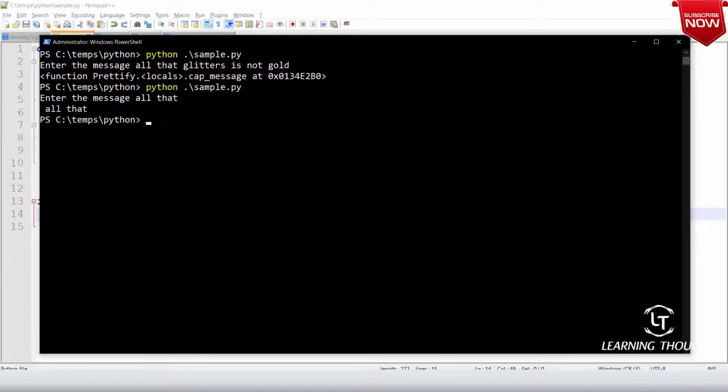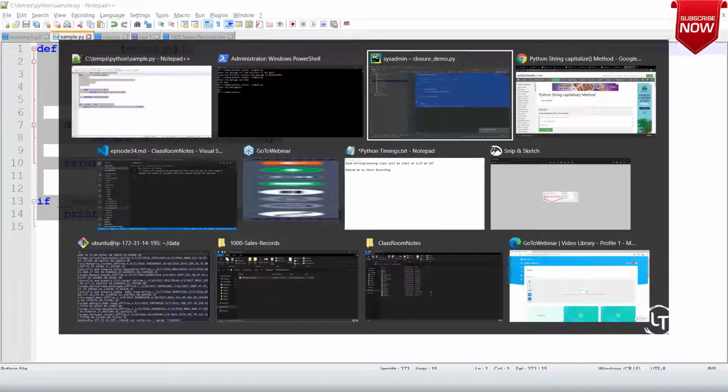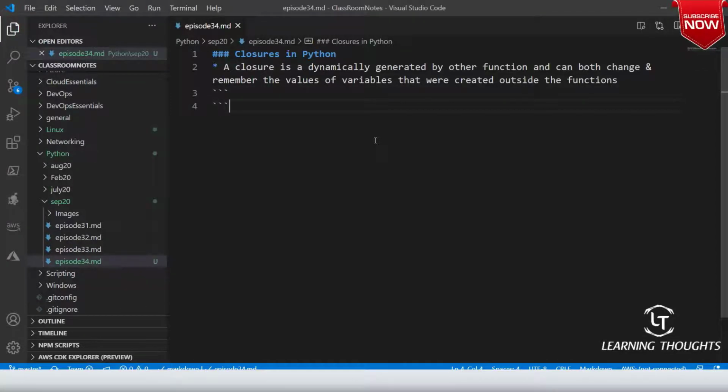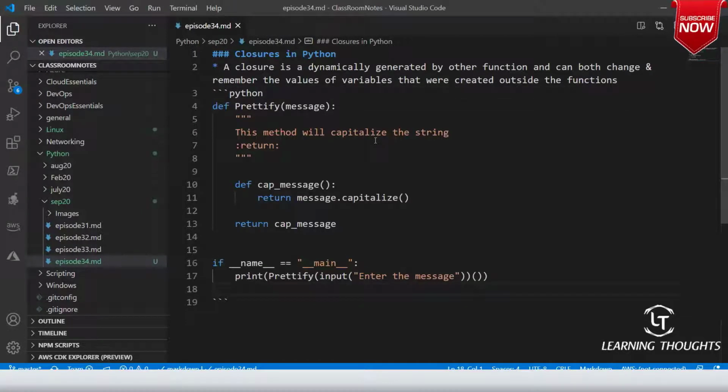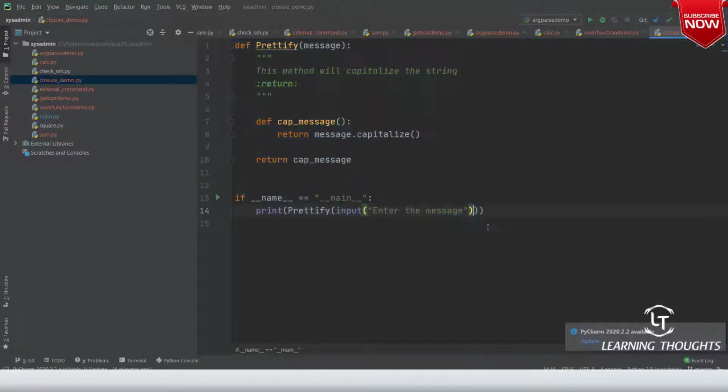All that. Okay, sorry, getting the capital letter. So because we are returning a function, you have to call that function. Remember we have discussed returning functions and calling functions, right? So here we have to call this.